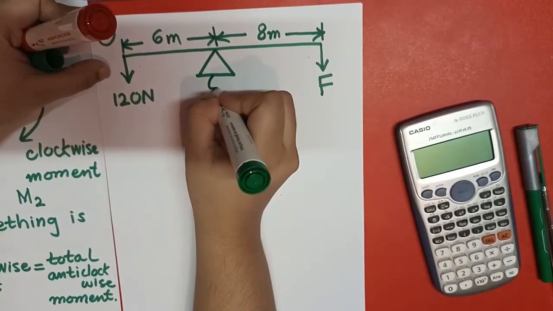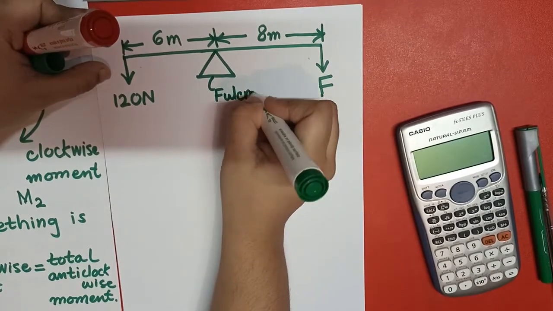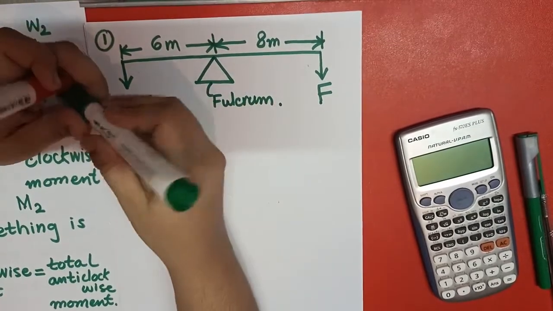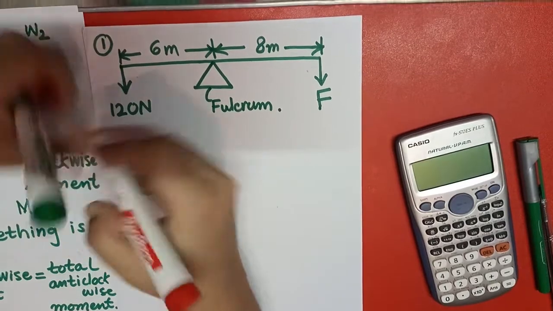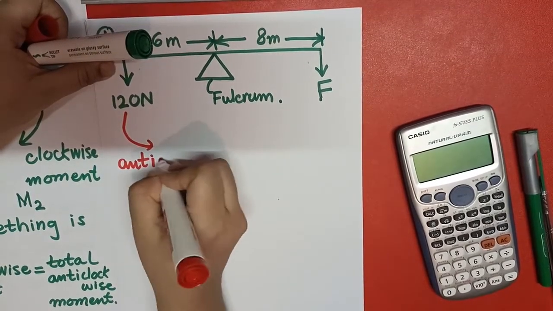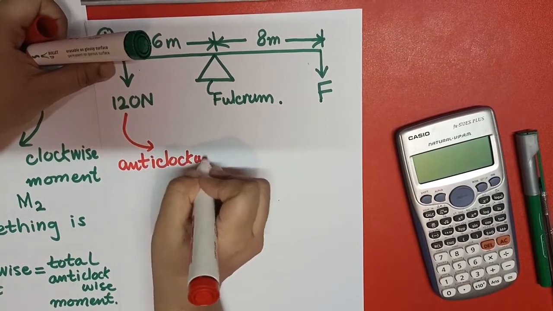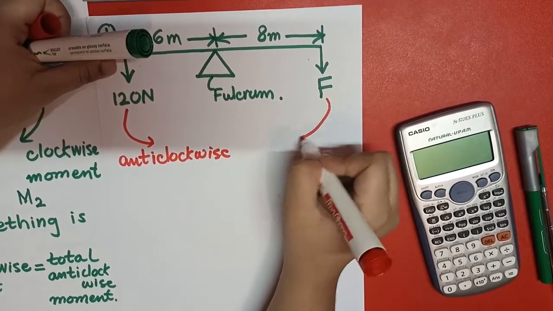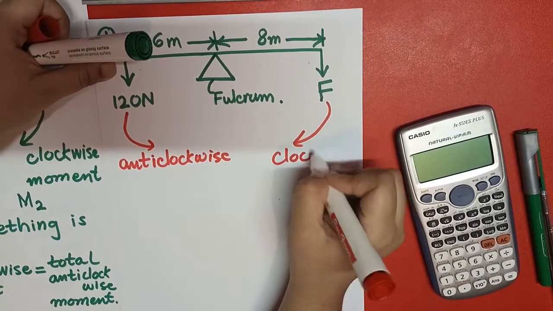This is known as the fulcrum, and you can also say pivot. It moves anti-clockwise downward, and this is the clockwise direction.